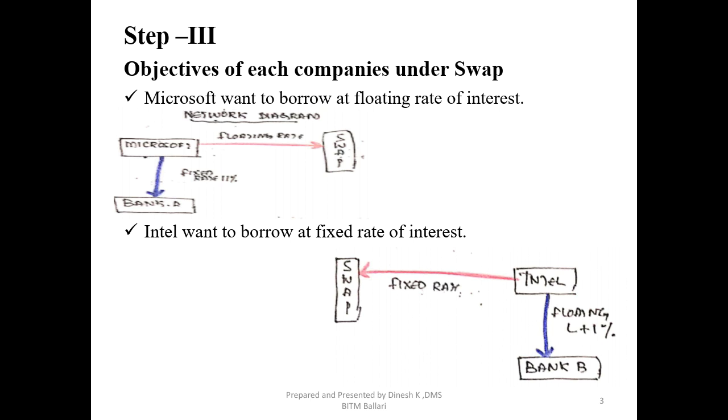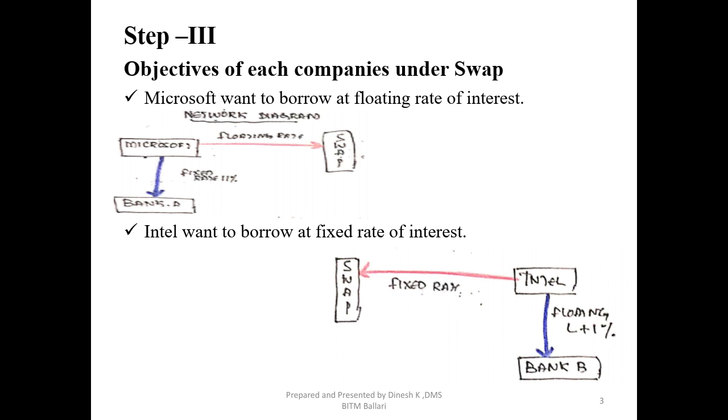Just for your understanding, I have shown you the graphical diagram here in step 3. You're not supposed to show that graphical diagram in step 3. You're supposed to show the network diagram in the next step, that is step 4. Just to understand, let's look at step 3. Microsoft wants to borrow at a floating rate of interest.